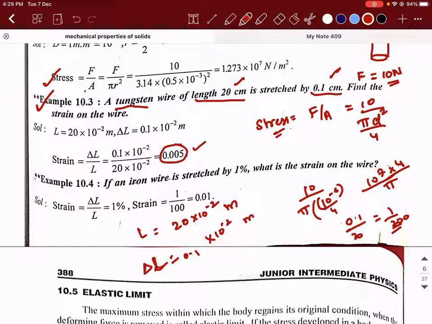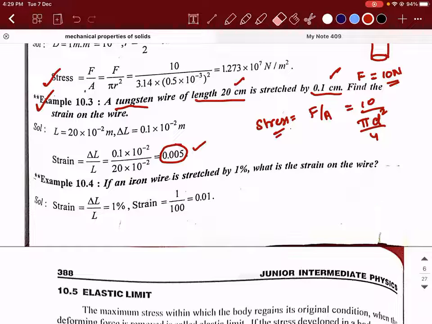So this is the value. Am I clear, guys? Yes, sir. Simple problems these are.